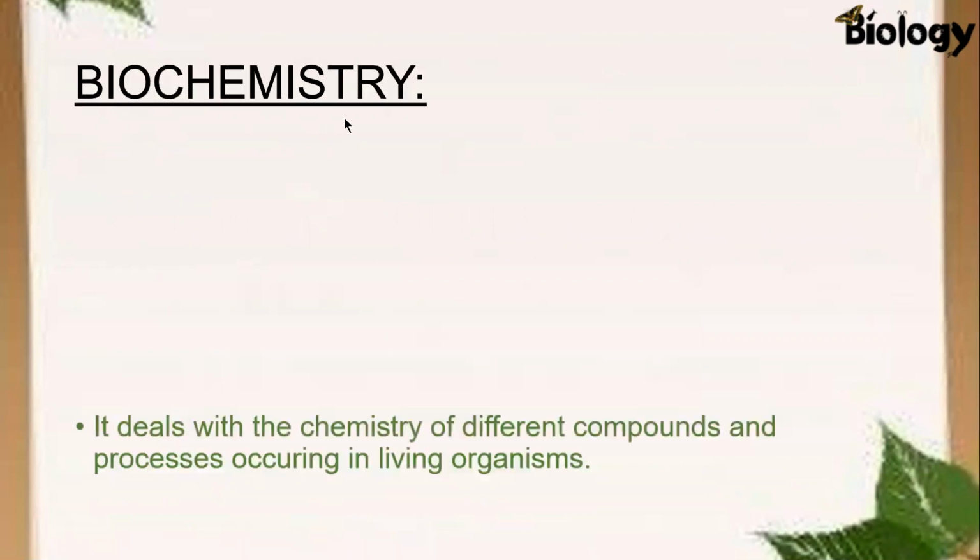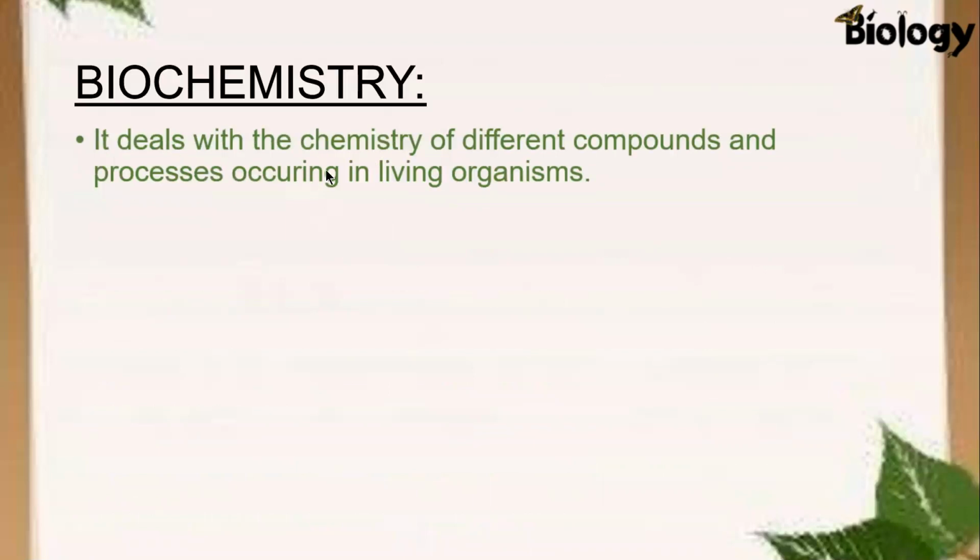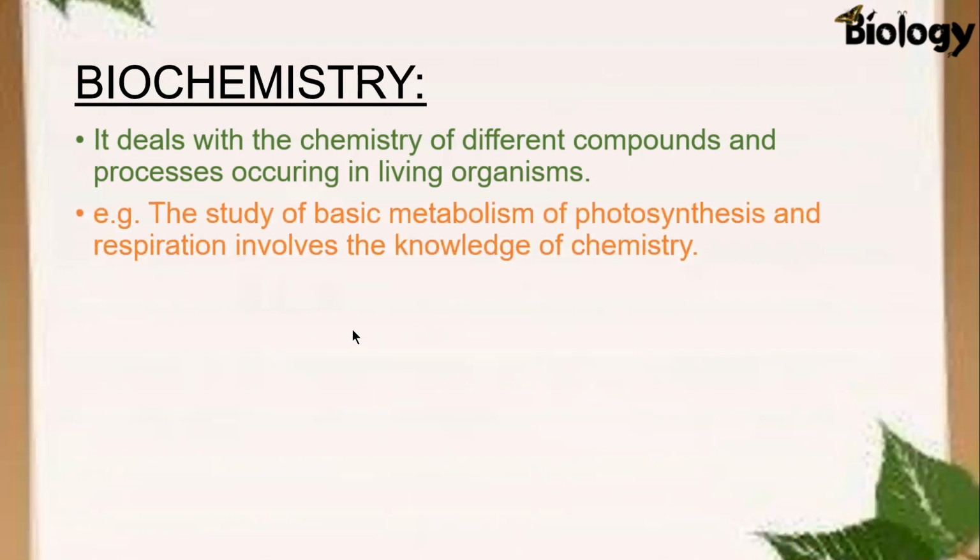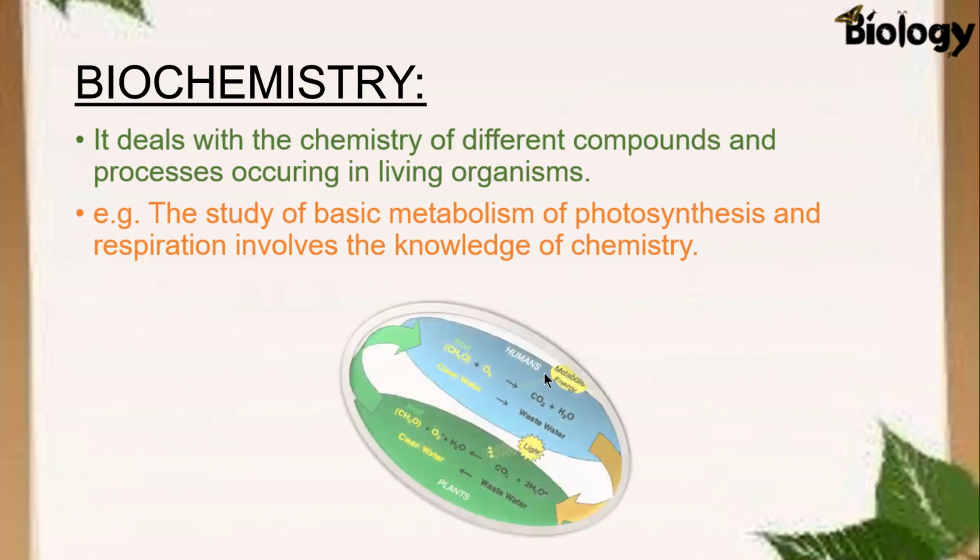The next branch is biochemistry. This branch deals with the chemistry of different compounds and processes occurring in living organisms. For example, the study of basic metabolism of photosynthesis and respiration involves the knowledge of chemistry.